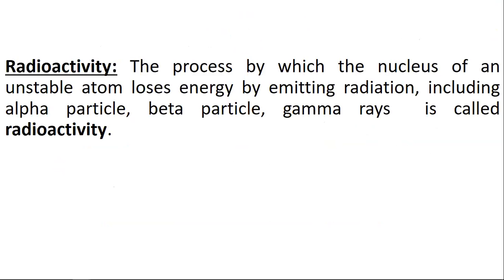At first, our first topic is radioactivity. Radioactivity, the process by which the nucleus of an unstable atom loses energy by emitting radiation, including alpha particle, beta particle, and gamma rays, is called radioactivity. Actually, it's a process by which the nucleus of an unstable atom loses energy by emitting radiation. And here, two particles and one ray may be emitted from any radioactive element. These are alpha particle, beta particle, and gamma rays.